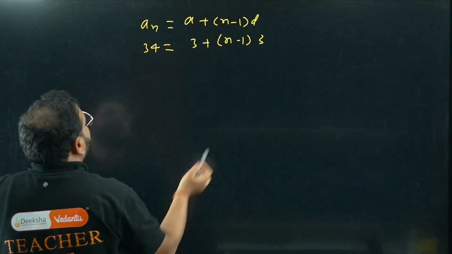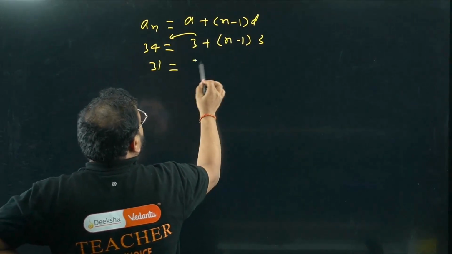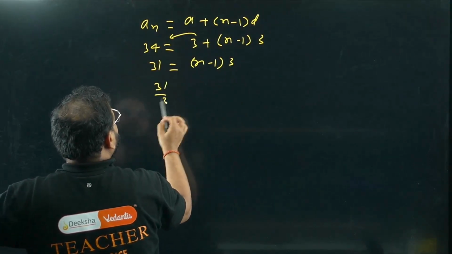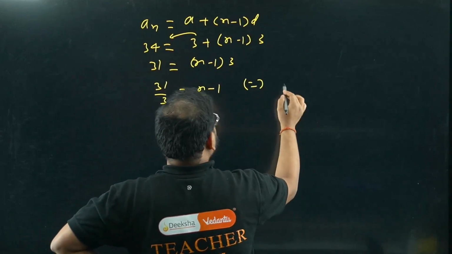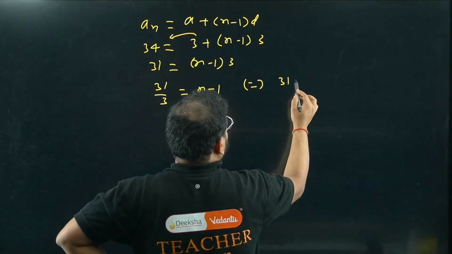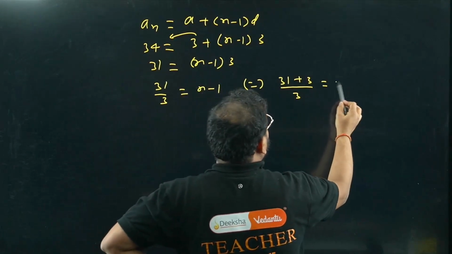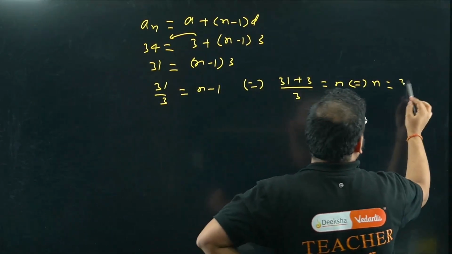Bring it over here, we get 31 equals n minus 1 times 3. So 31 by 3 equals n minus 1, so we get 31 plus 3 by 3 equals n. So n is basically 34 by 3.